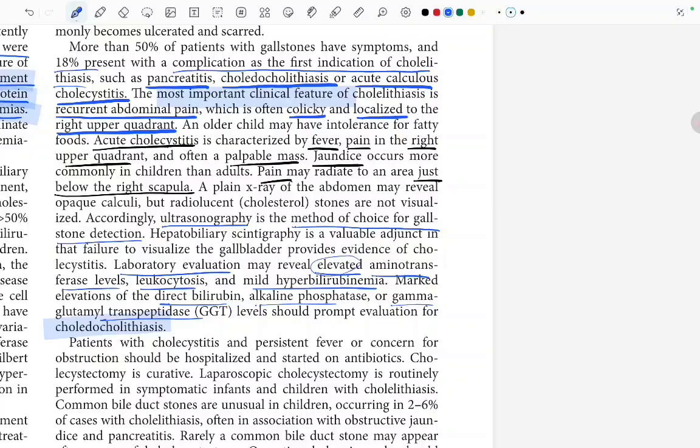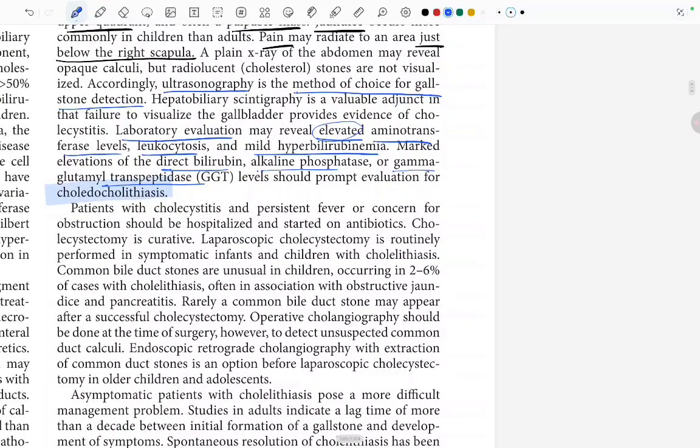Okay. Patients with cholecystitis and persistent fever or concern for obstruction should be hospitalized and started on antibiotics. So cholecystitis patients who have persistent fever should also be started on antibiotics. Cholecystectomy is curative. Laparoscopic cholecystectomy is routinely performed in symptomatic infants and children with cholelithiasis. So laparoscopic cholecystectomy can be done in children with cholelithiasis.